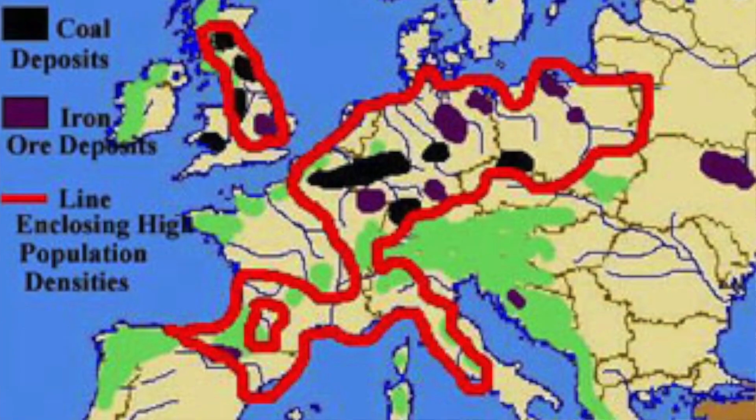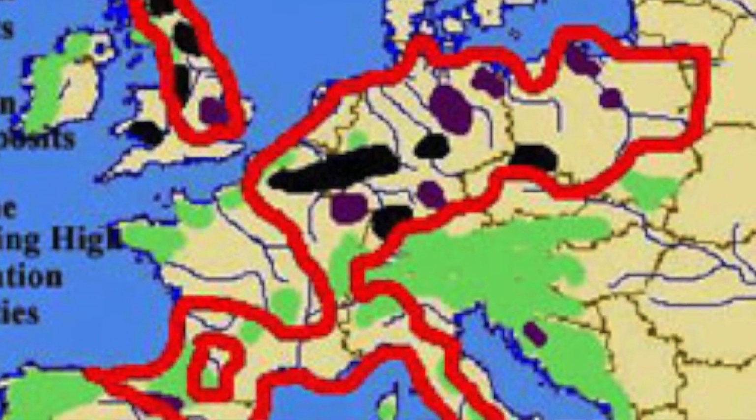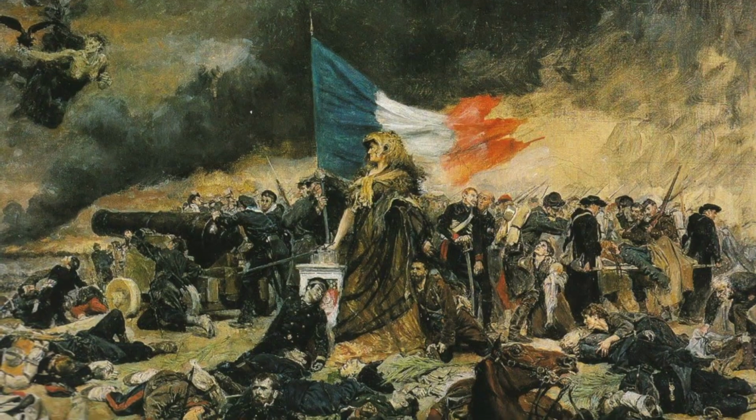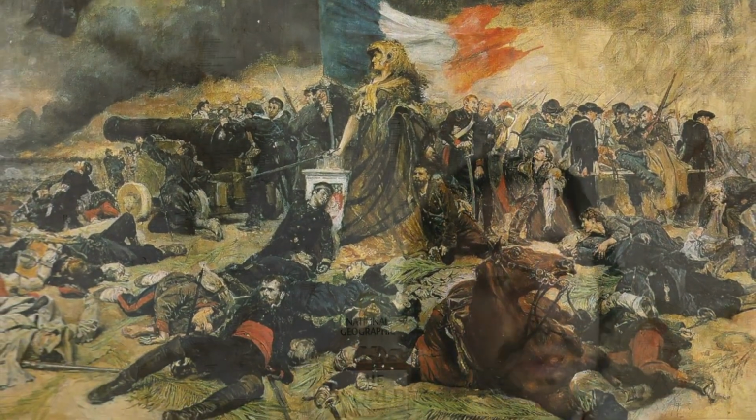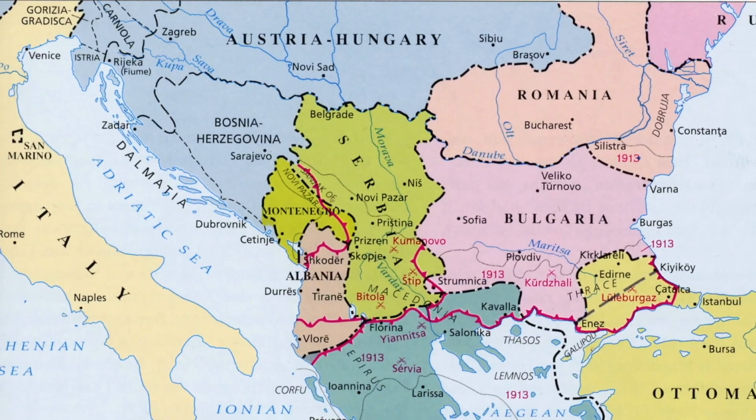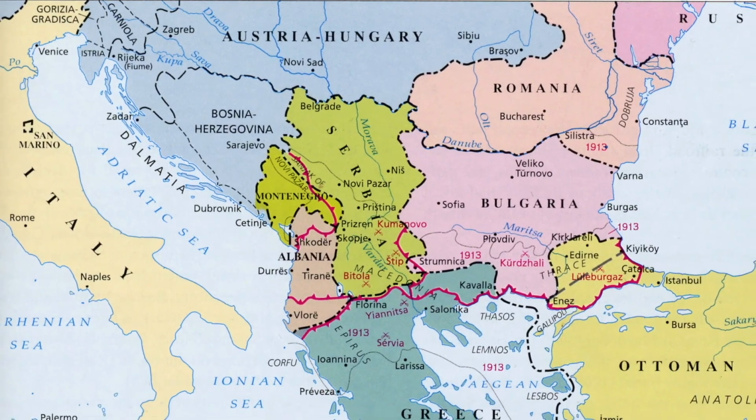This area was an industrial zone rich in coal that belonged to Germany since the defeat of France in 1870. Of course, Germans feared the French may want to take back this territory, and that's the reason Bismarck tried to isolate France. The Balkans region was complicated too, because different countries had interests there.